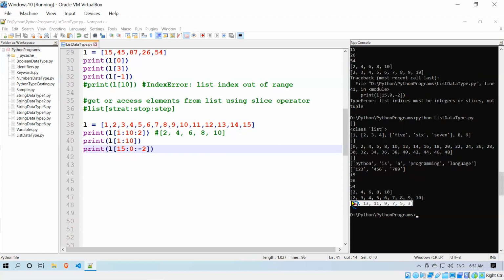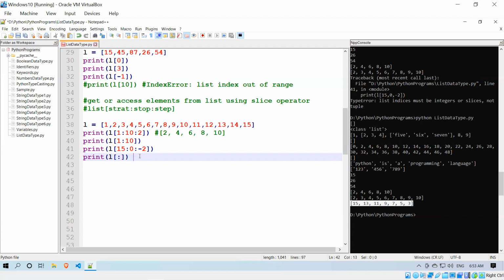Now we'll take another example. Print L colon. I have not given anything. Start, I have not given anything. Stop, I have not given anything.